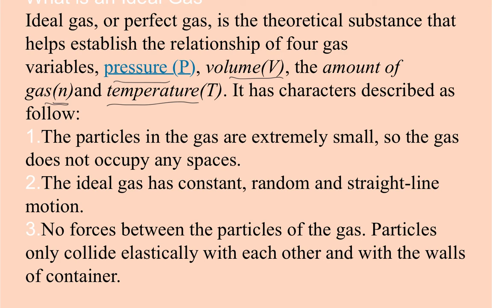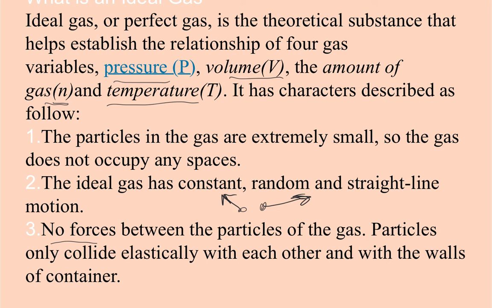So an ideal gas will have these characteristics: the particles in the gas are extremely small, so the gas does not occupy any space. And the ideal gas has a constant random straight line motion. So the gas particles are moving in one direction at a constant velocity, a constant direction, in a straight line, and they're continuing their random motion.